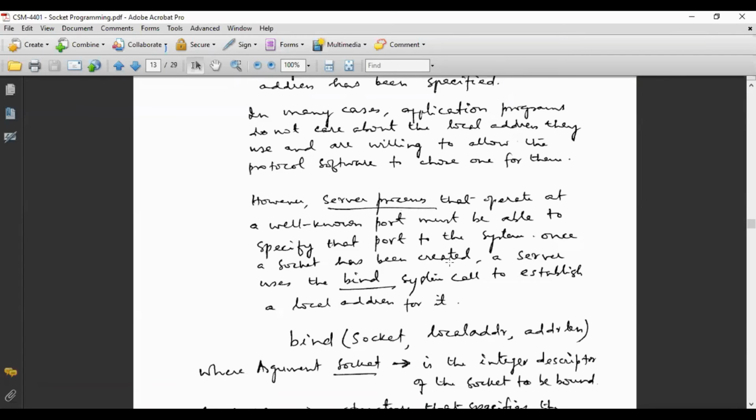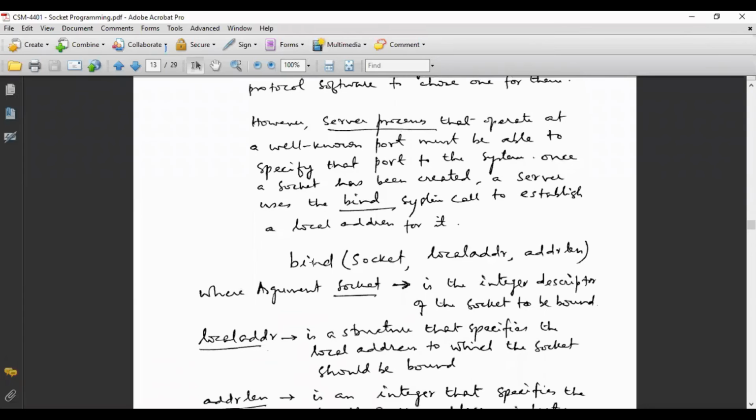How to bind it? I am writing it here. The system call is known as bind. Bind takes the socket, which is the number of the socket you want to bind, then the local address, the local port you want to bind it with, and the address length. So there are three arguments with bind.